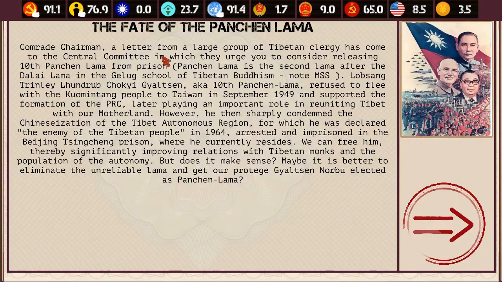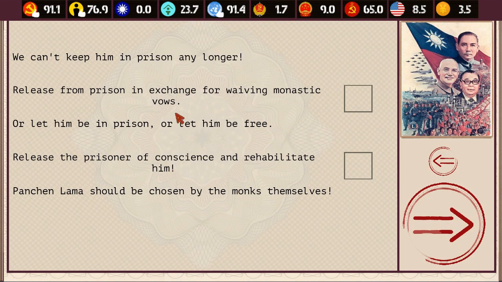Got some money. Well, the fate of the Panchen Lama. Comrade Chairman, a letter from a large group of Tibetan clergy has come to the Central Committee in which they urge you to consider releasing the 10th Panchen Lama from prison. Apparently, he's the second lama after the Dalai Lama. Okay, so we can free him, thereby significantly improving relations with Tibetan monks and the population of the Tibet Autonomous Region. But does it make sense? Maybe it is better to eliminate the unreliable Lama and get our protege, this gentleman, elected as the Lama.